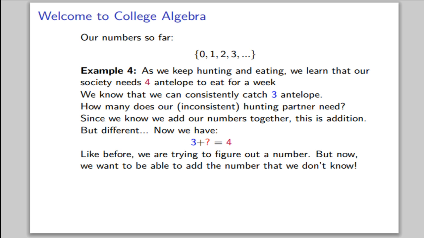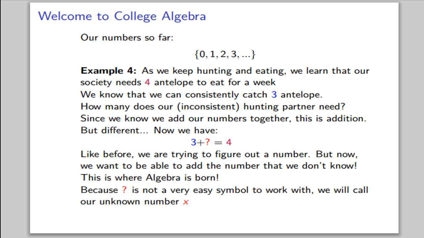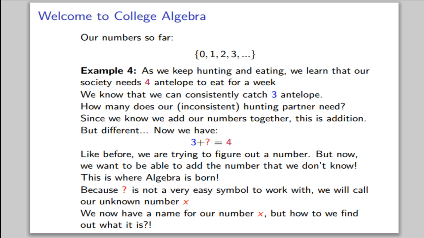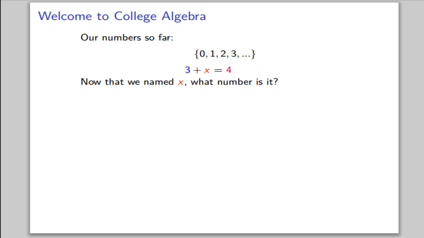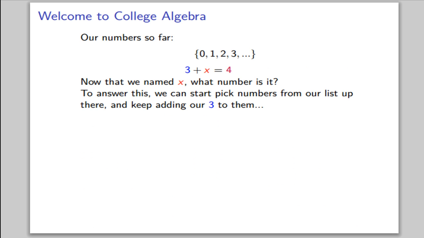Like before, we were trying to figure out a number. But now we want to be able to add the number that we don't know. This is where algebra is born. And because a question mark is not a very easy symbol to work with, we will call our unknown number x. We now have a name for the number we're looking for, x. But how do we find out what it is? In other words, what number is x?